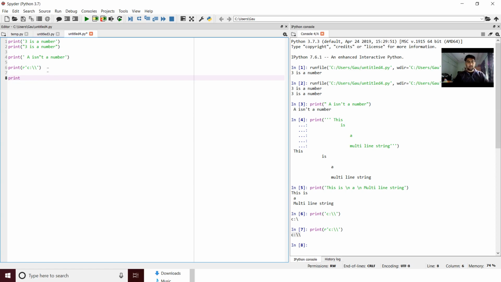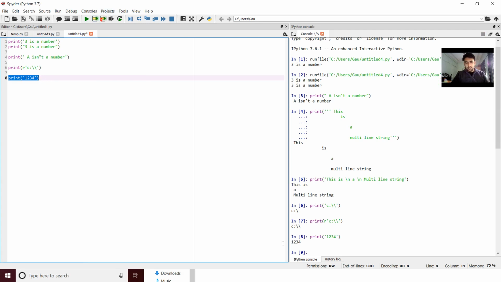Suppose whenever I write a string, whatever I write, say like 1, 2, 3, 4, whatever I write, each character when it is printed, Python will assign an index to it.